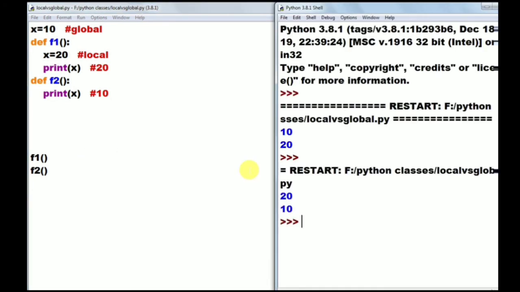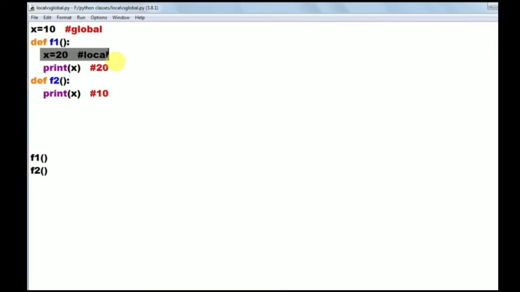So here we are calling the f1 function. Local x will be created, that is printing the local x value. In f2 local is not there, so it is giving priority to global. So with this program we can understand that if a local variable is there, it gives priority to local. If a local variable is not there, it gives priority to global. Okay, now my task is